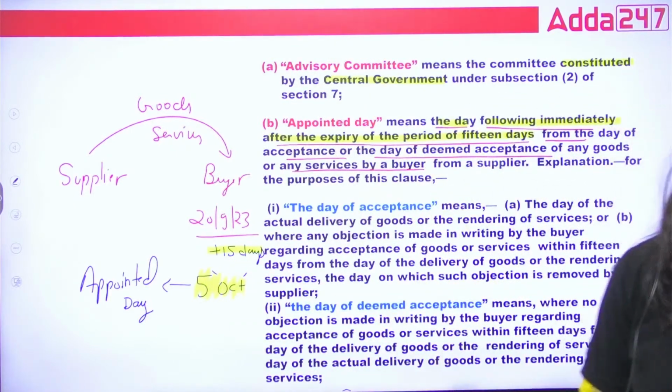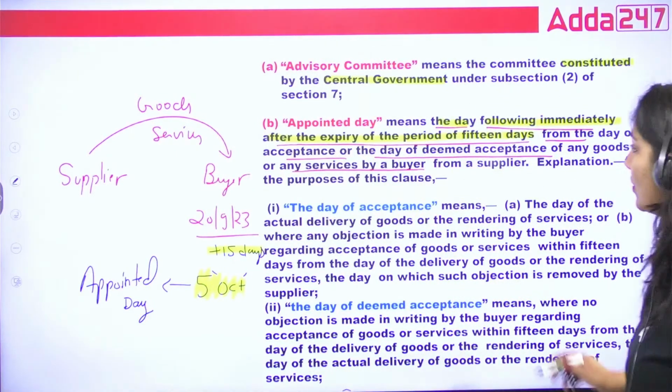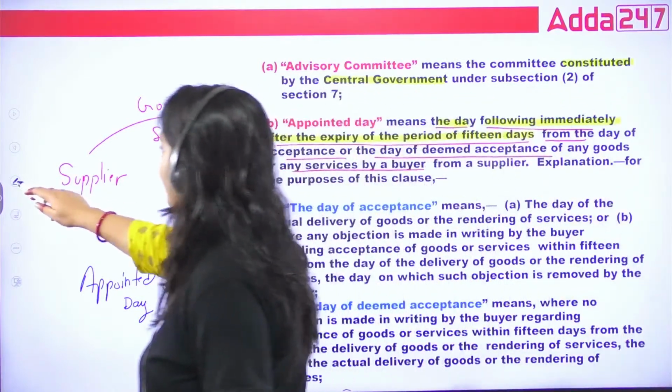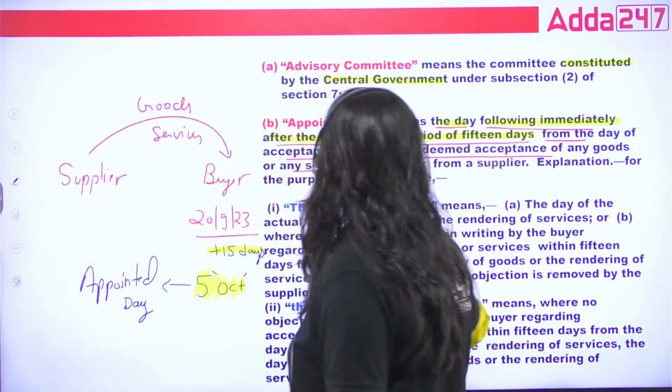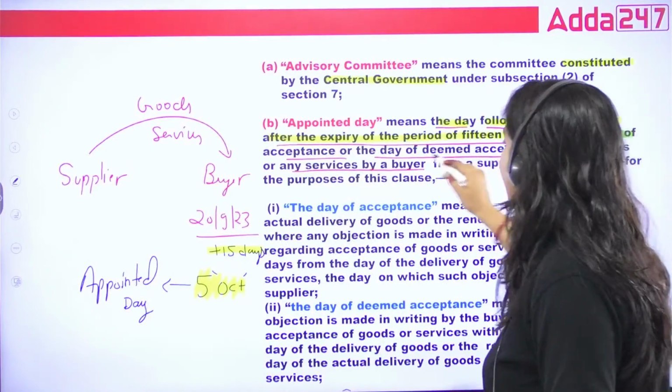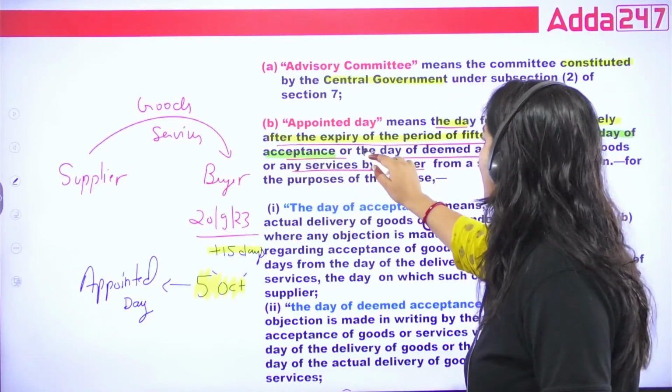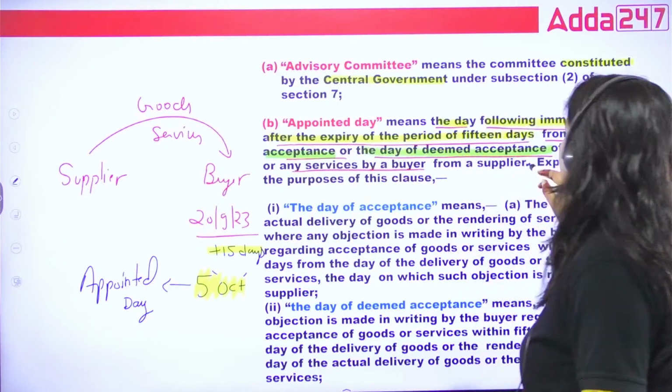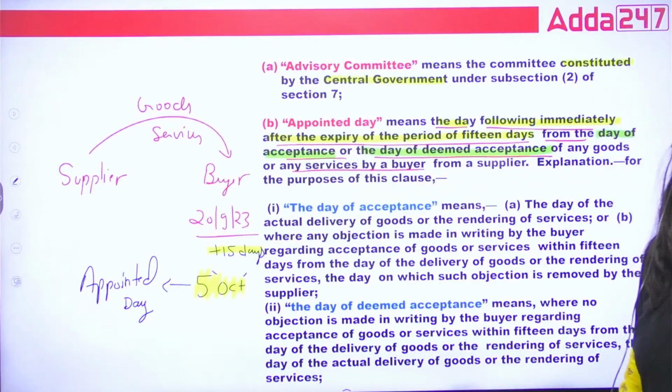This is very important. Now guys, what is written here? What is the day of acceptance and what is the day of deemed acceptance? These two terms I will teach you. First of all, please read the day of acceptance and the day of deemed acceptance. Please read, class.